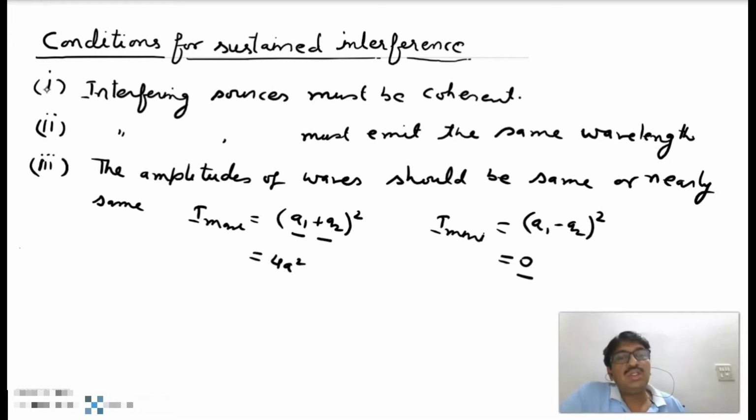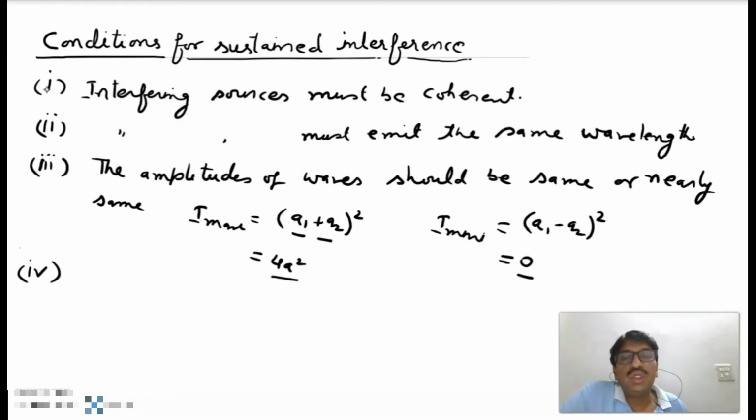It means there is a large difference between maximum and minimum intensity, which produces a contrast between the bright and dark fringes, which is very useful for the observation of fringes. This is the third condition of sustained interference.